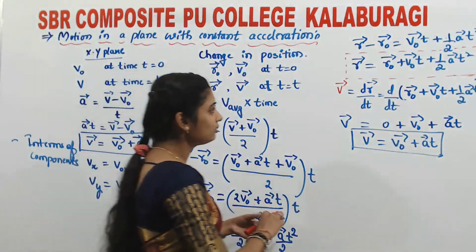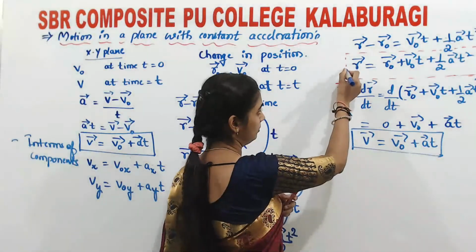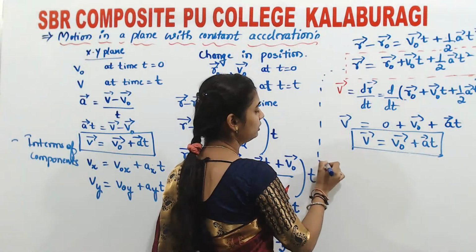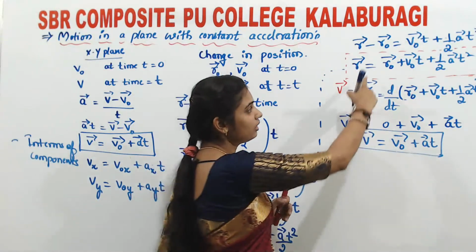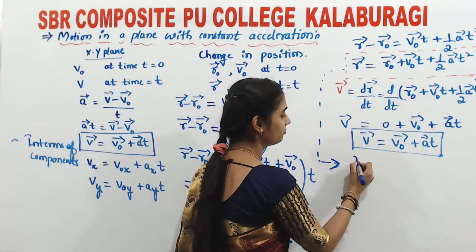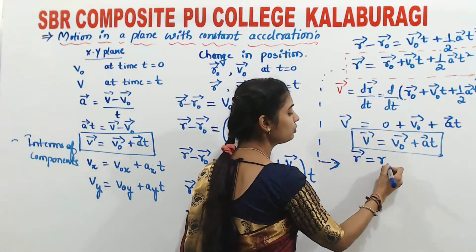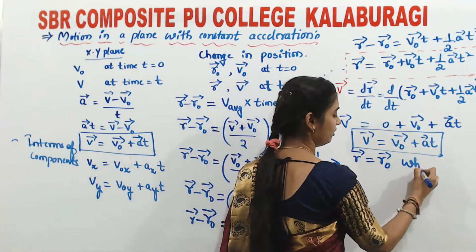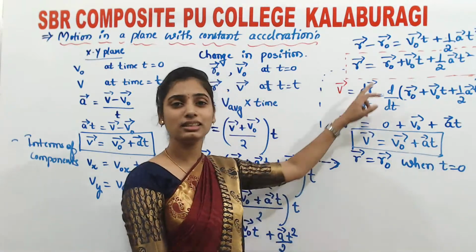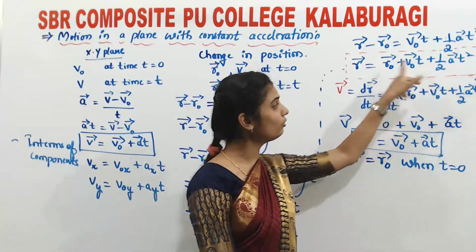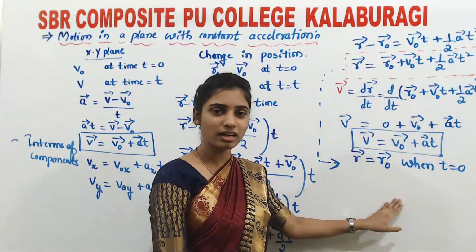So now look at this equation. Here, see, it also satisfies the relation vector r is equal to vector r naught when t is equal to 0. Substituting time equal to 0 in this equation, what will you get? Vector r is equal to vector r naught.